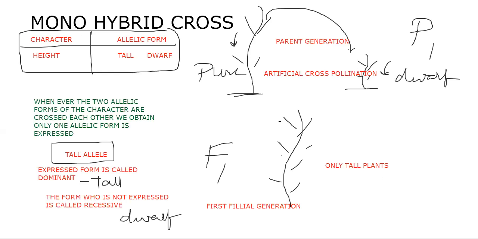Why are we giving capital letters to the tall plant? That we see in the experiment. When you cross a particular tall plant with the dwarf plant, only tall plants appeared in the first generation. So we came to understand that whenever two allelic forms of a character are crossed, we obtain only one allelic form. The form which is expressed is called dominant, and the form which is not expressed is called recessive. That's why in the laboratory, I'm giving capital letters to the tall plant.